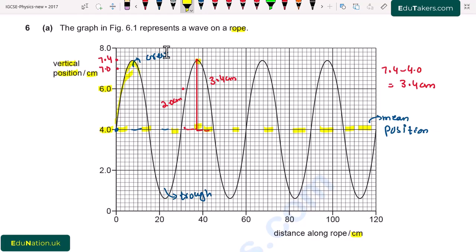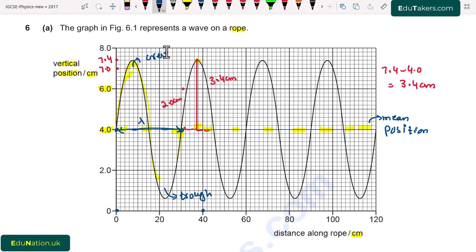It is actually equal to the wavelength. On the scale it starts from 0 and here is 40 centimeter. So this distance is basically 30 centimeter. So we can simply say that the wavelength is equal to 30 centimeter.